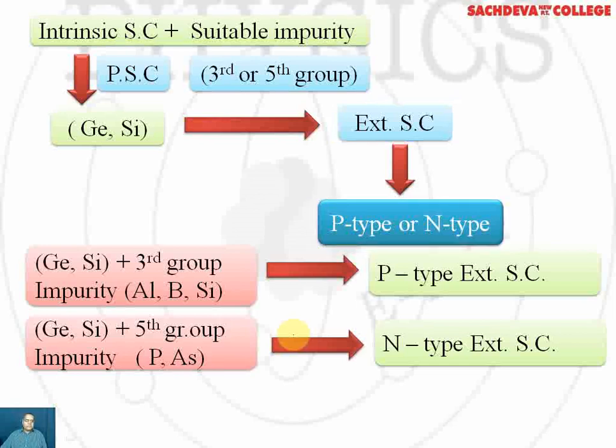If we consider germanium and silicon as pure semiconductors, and we add a third group impurity like aluminium or boron, there is formation of p-type extrinsic semiconductor. But in germanium or silicon, if we add a fifth group impurity like phosphorus or arsenic, we will get n-type extrinsic semiconductor.